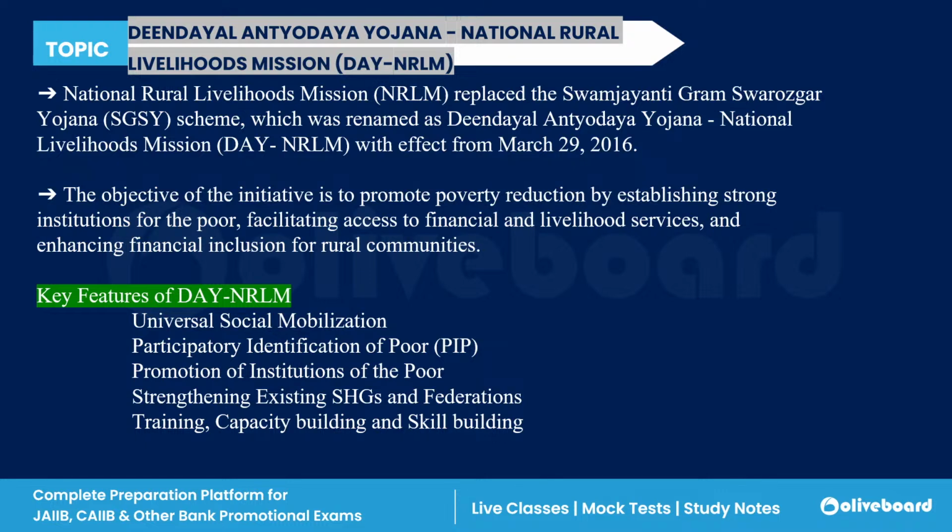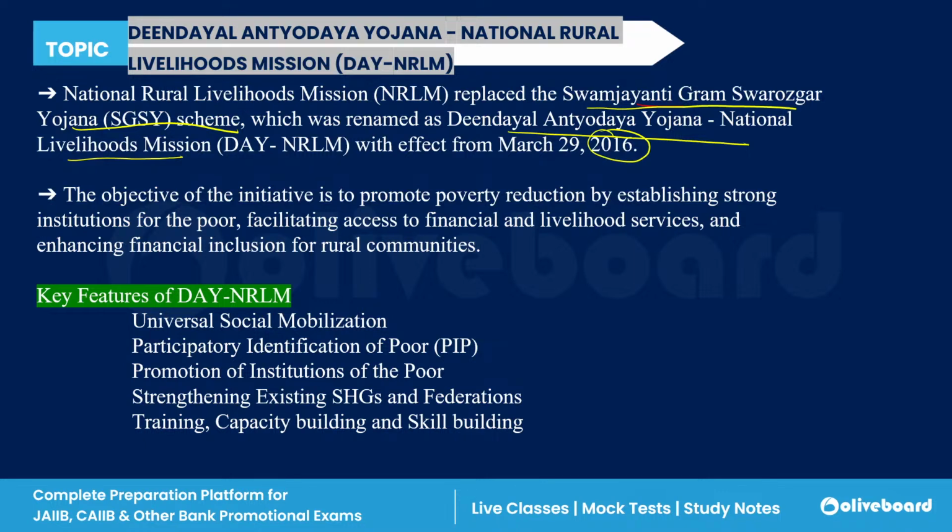This scheme has replaced the Swarnjayanti Gram Swarozgar Yojana. It was earlier known as Swarnjayanti Gram Swarozgar Yojana, and then it has been renamed as Deen Dayal Antyodaya National Livelihood Mission, effective from 2016.